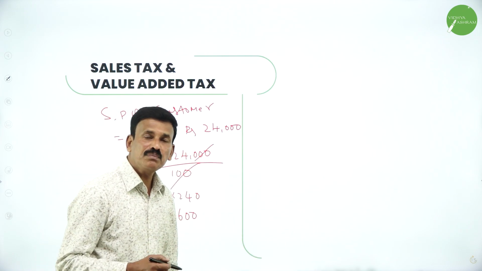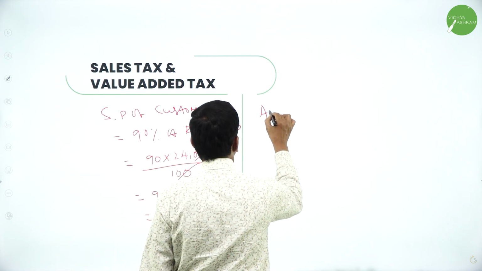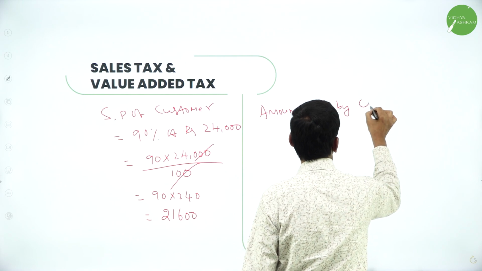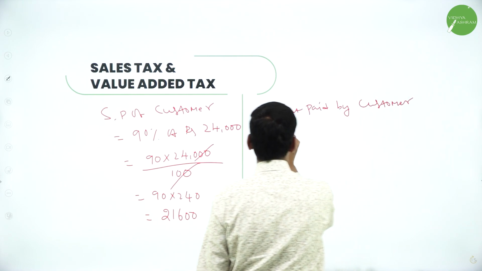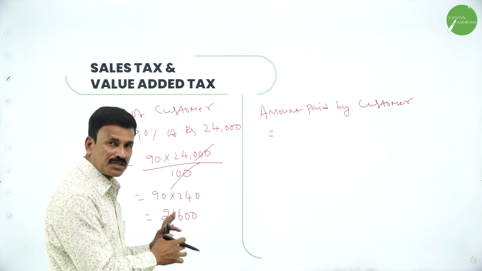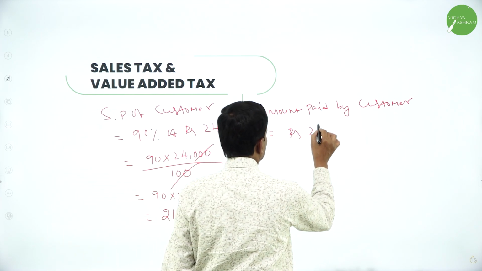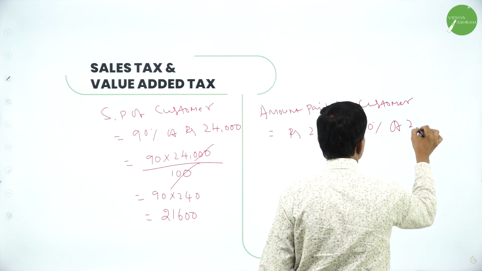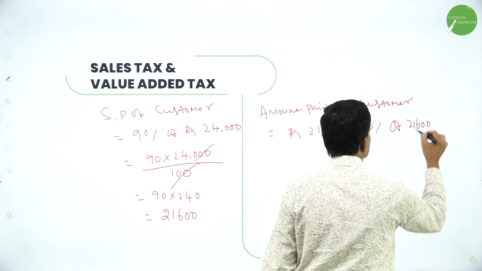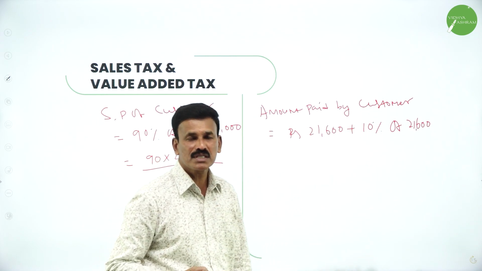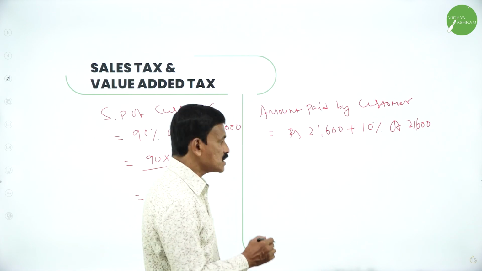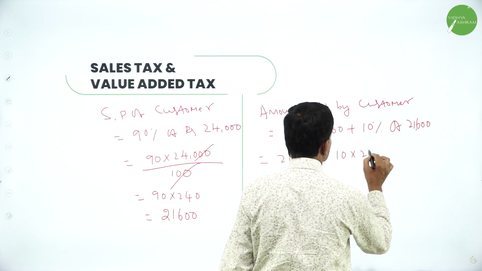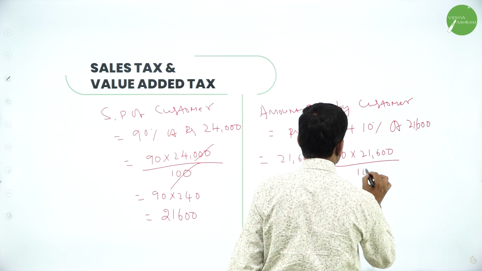So now what is the amount paid by the customer? The amount paid by the customer is equal to, after discount, 21,600 rupees plus 10% VAT on 21,600. So 21,600 plus 10% of 21,600. What is this equal to? This is equal to 21,600 plus 10 into 21,600 divided by 100.